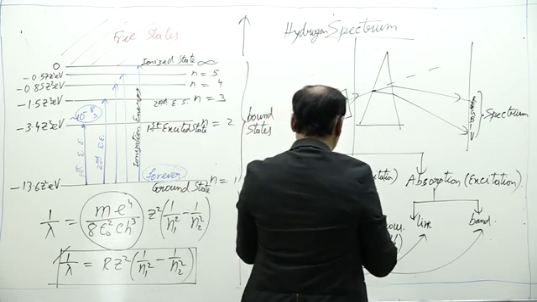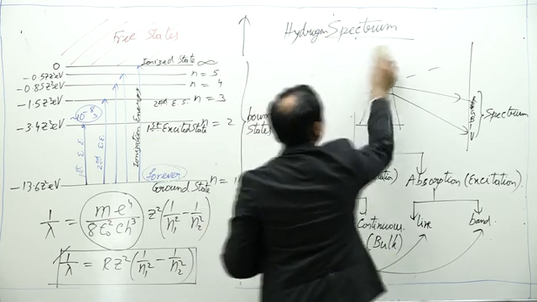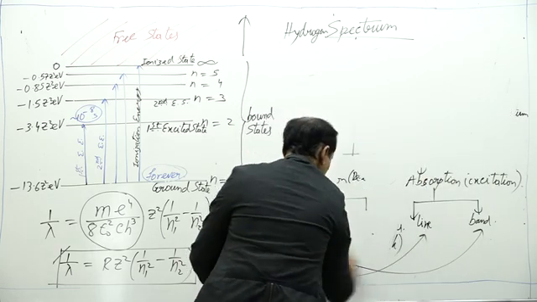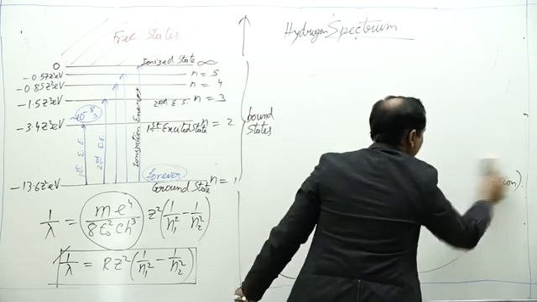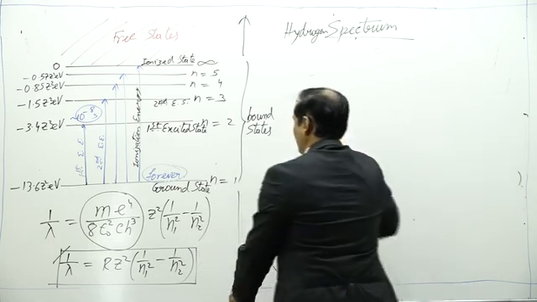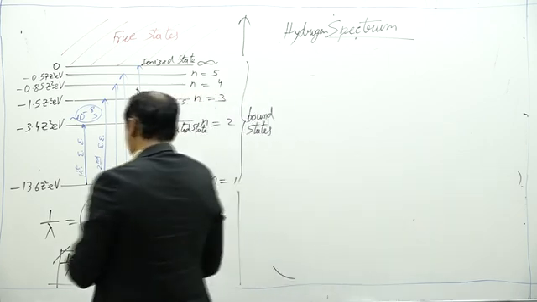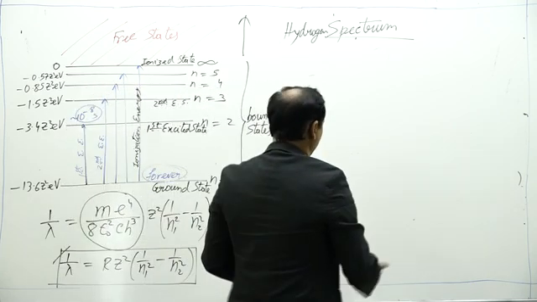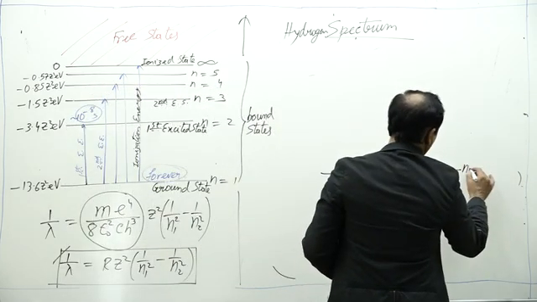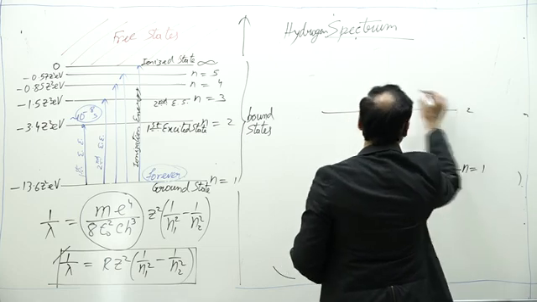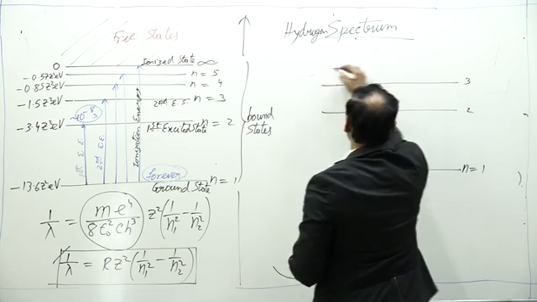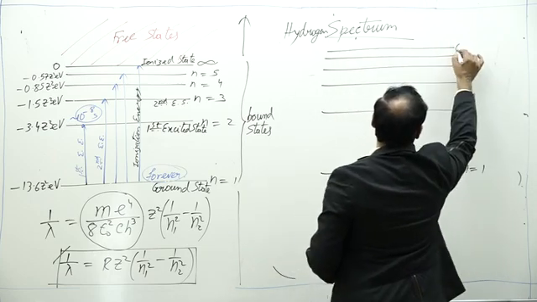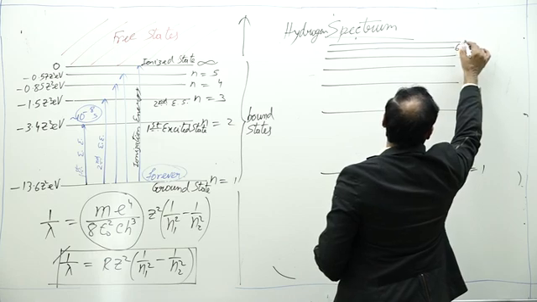For the hydrogen spectrum, we draw the energy levels for different principal quantum numbers or different orbits: n equal to 1, 2, 3, 4, 5, 6 and infinity.